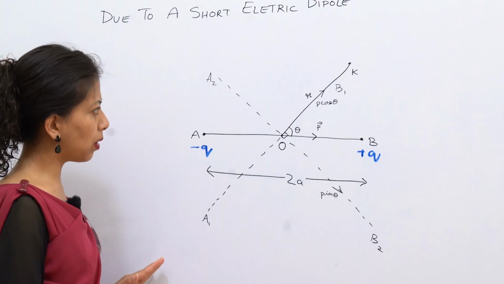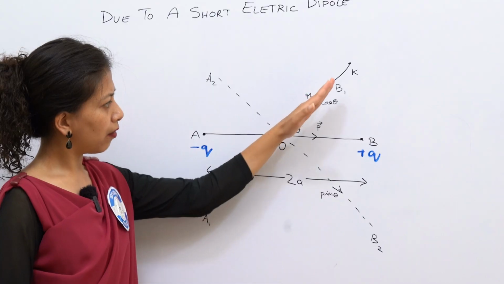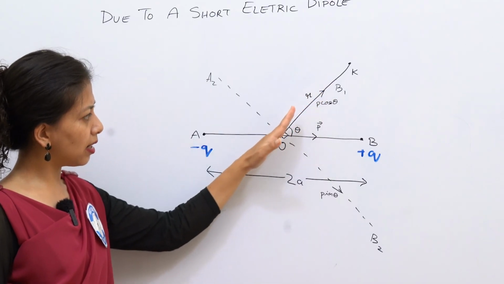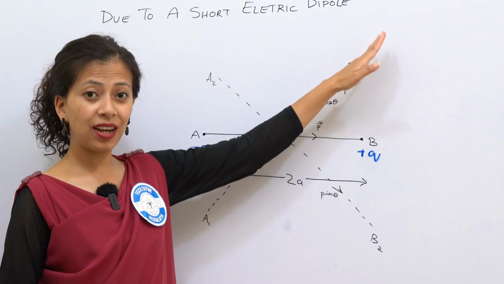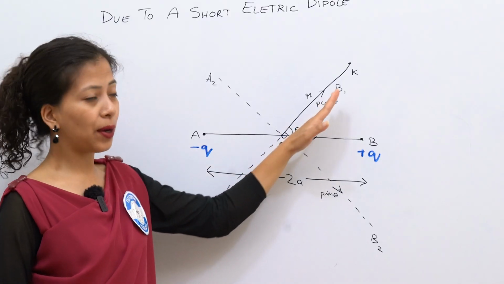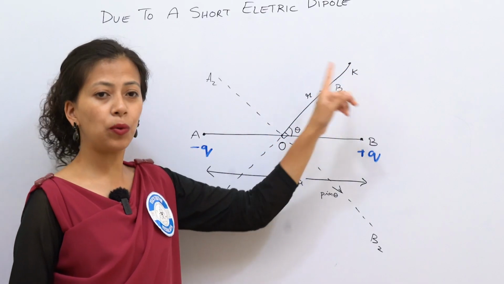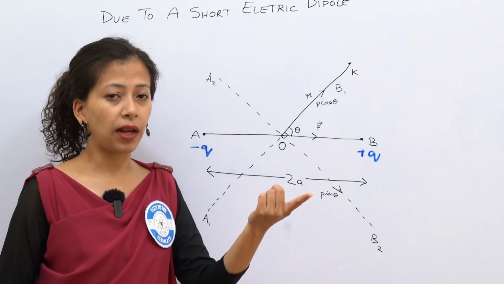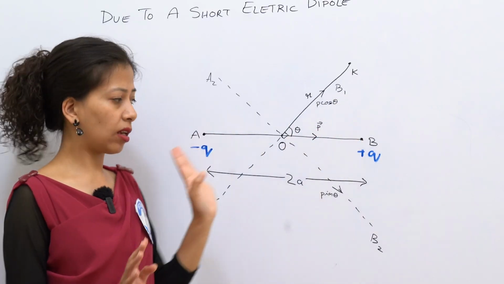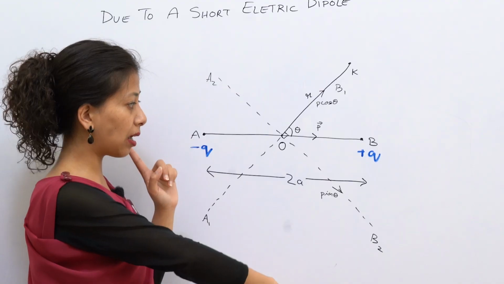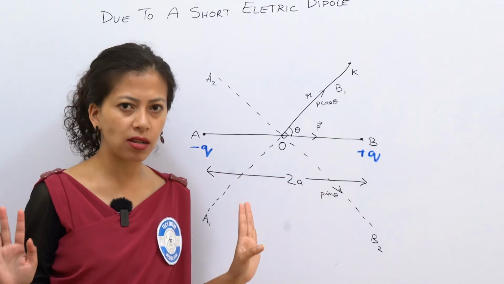See, in A1, B1 we are... Okay? Take point K. You see, it is along this line? Along this line A1, B1. The point K with respect to A1, B1, and with respect to A2, B2, obviously does not lie.